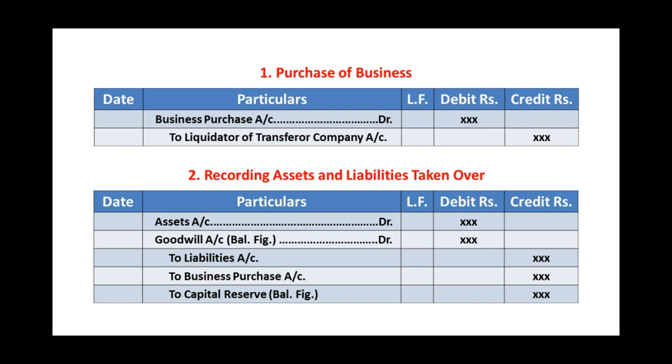If there is a lesser credit balance, it should be credited to capital reserve account. So our journal entry to record assets and liabilities is assets account debit, goodwill account debit balancing figure, to liabilities, to business purchase account, to capital reserve account balancing figure if any.